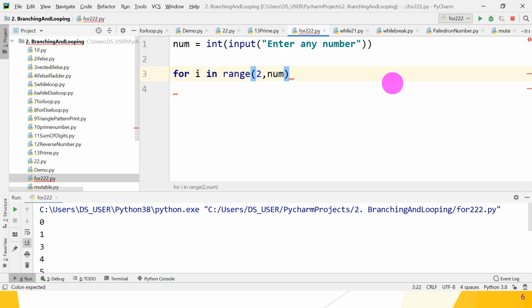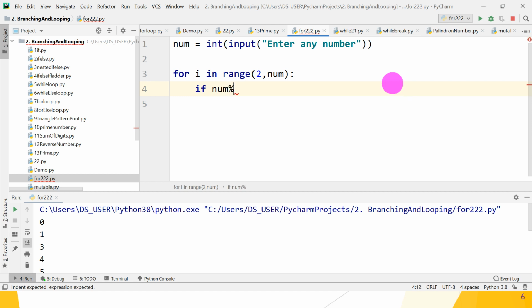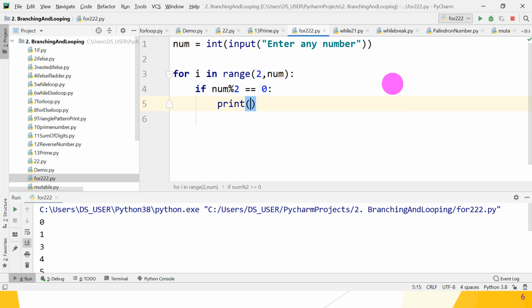Give the colon. After that, if num mod 2 is equal to 0, then print number is not prime.